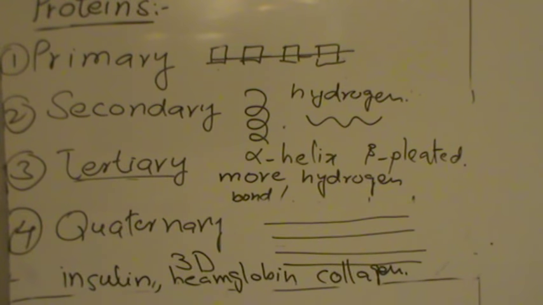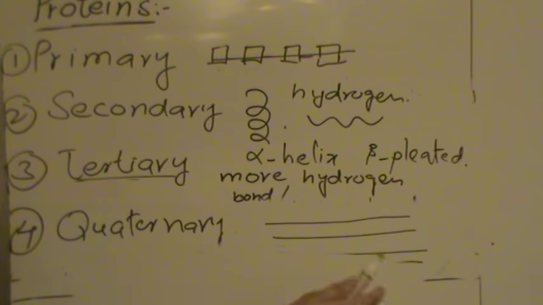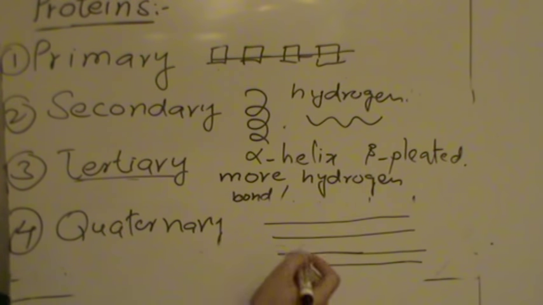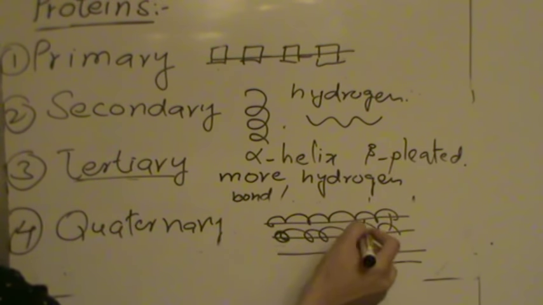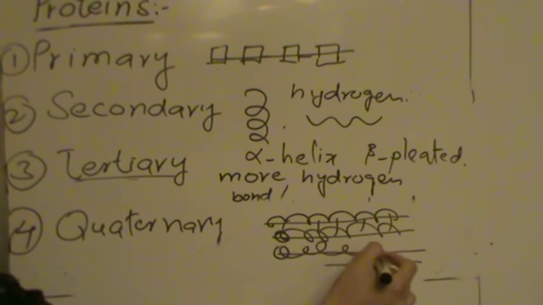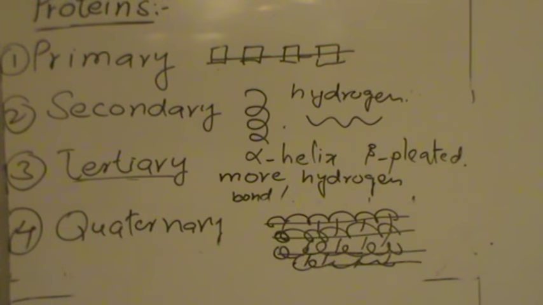Because these are more than one polypeptide, these chains are connected to each other with cross links, and often these are more compact and tightly bonded. For example, in the case of enzymes, these are a little bit spherical because of the compact arrangement of the folds of the polypeptide chains.